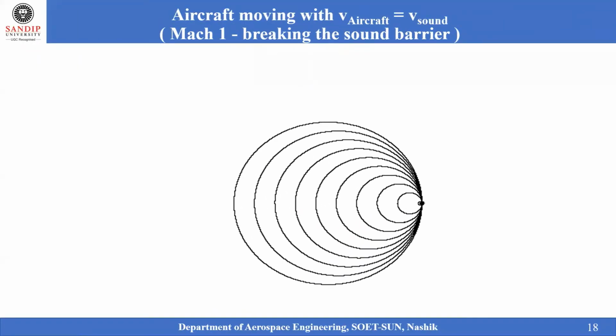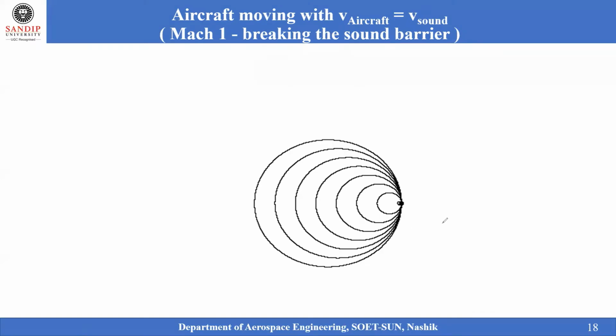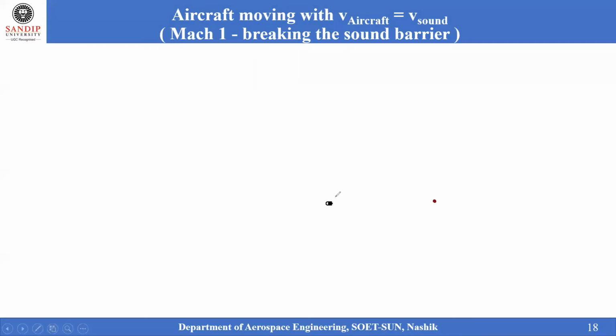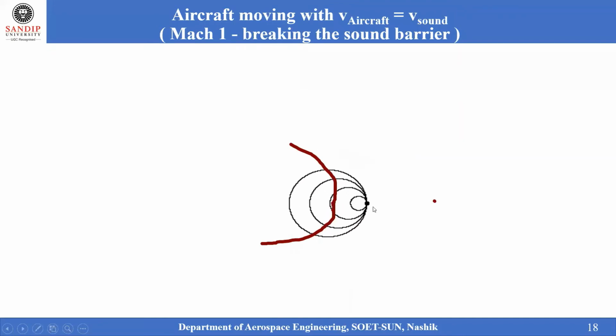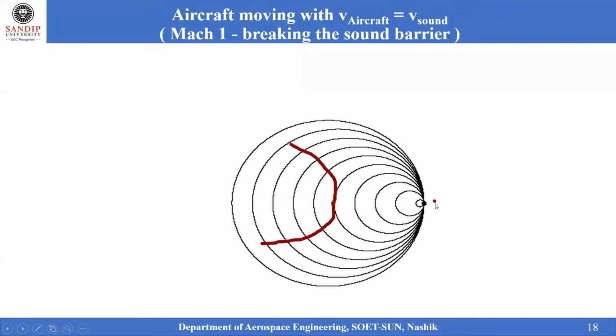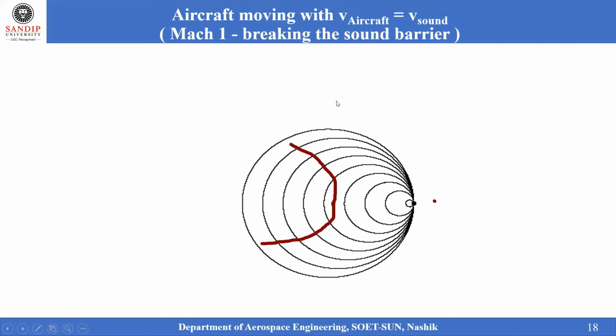Now let us see the next case, where the sound waves are traveling with respect to the body. Behind the body, the sound waves are getting enlarged, and in front of the body there are no sound waves traveling.